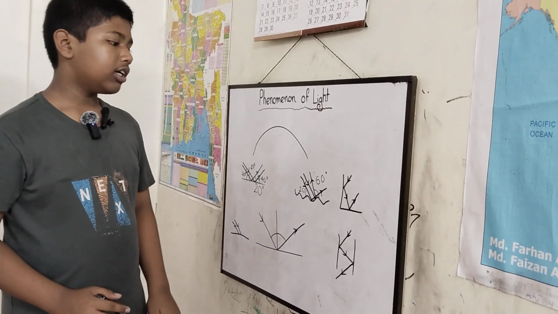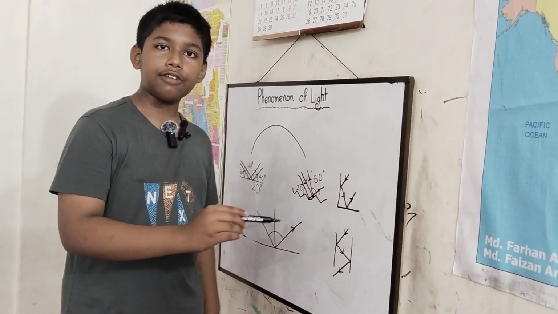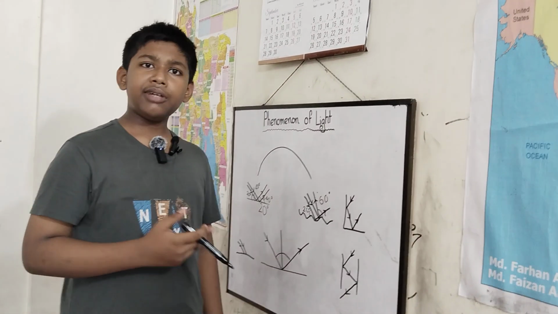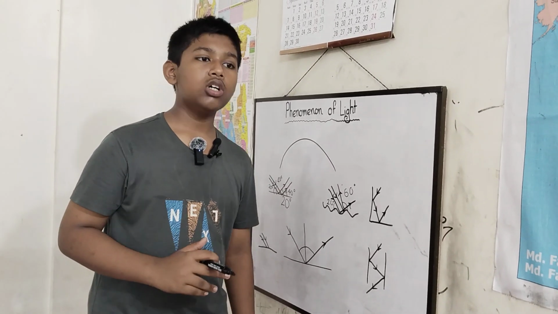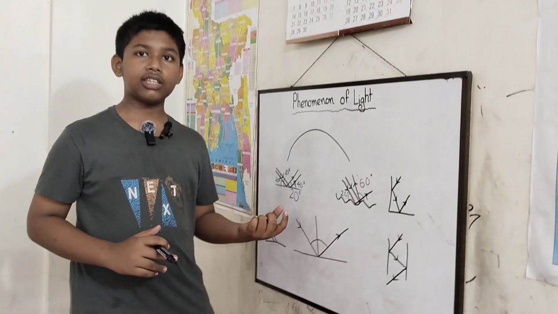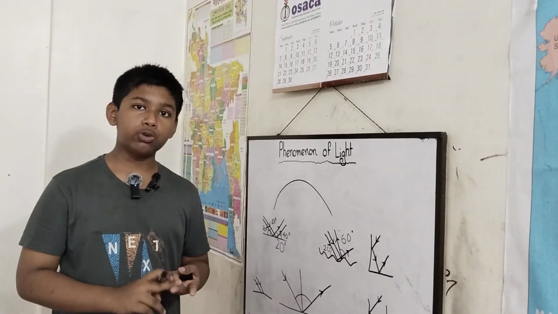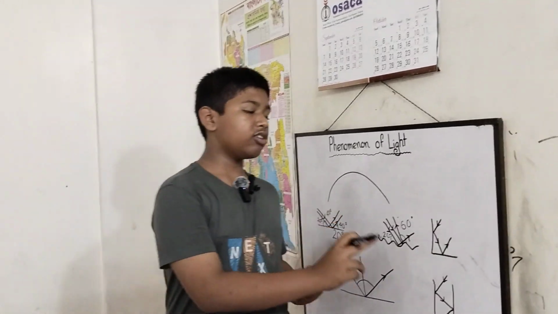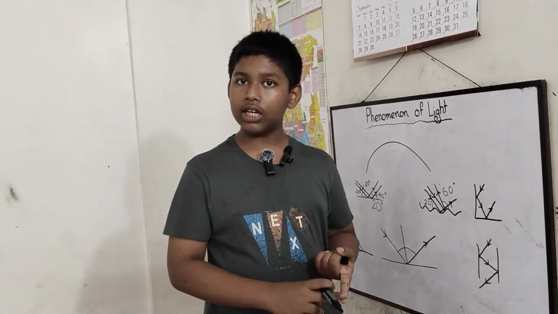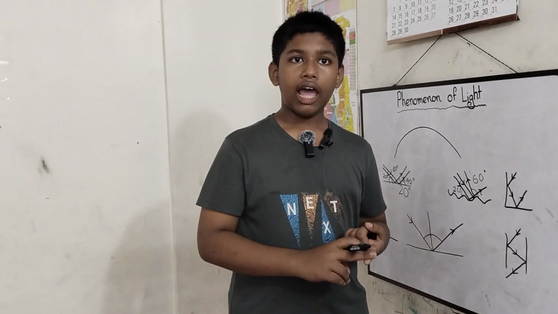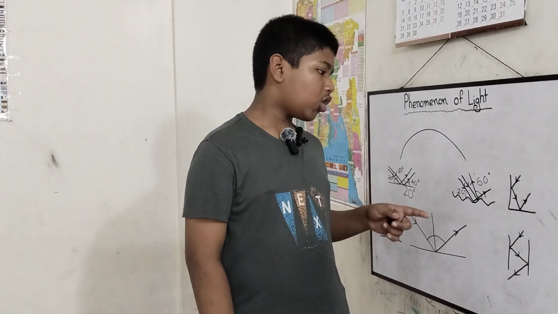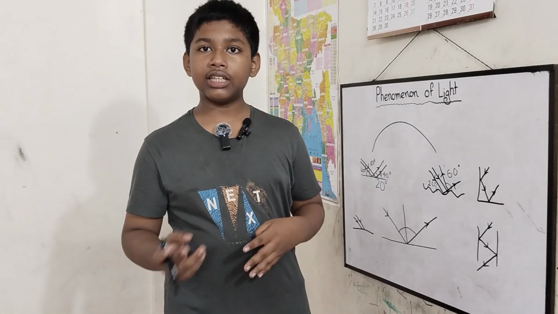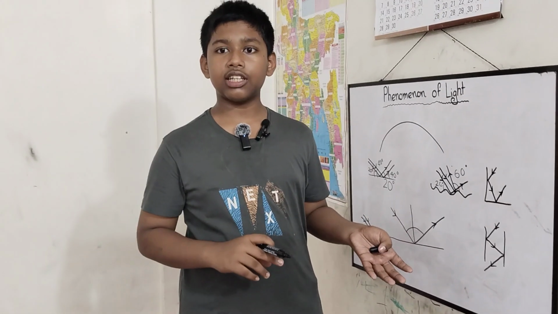For example, let's say that it is a rough surface. Maybe it may be a smooth surface, but it doesn't work if it is not a shiny surface. So for regular reflection to happen, the surface must be shiny and smooth. For irregular, it should be unsmooth, like rough, and not shiny. So how do we measure incidence and reflection?